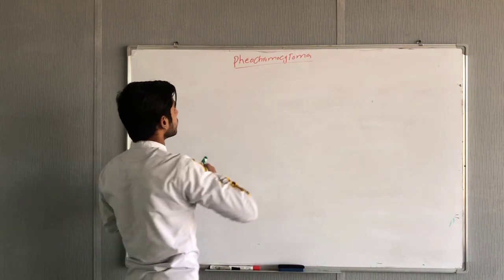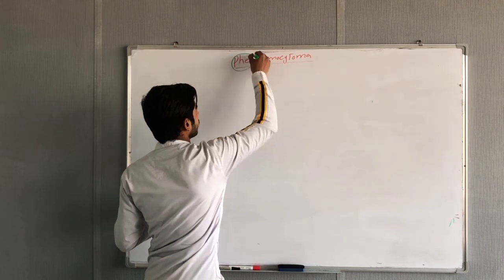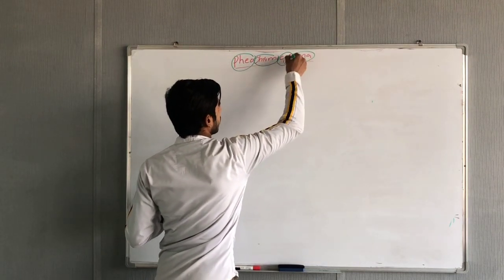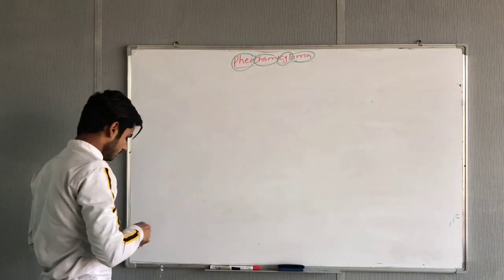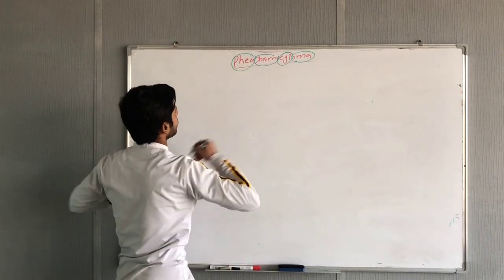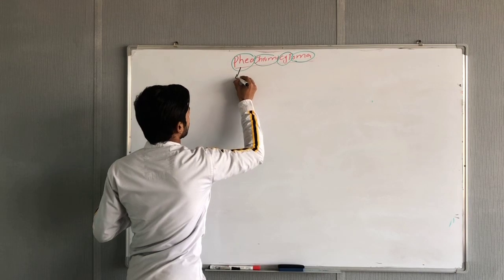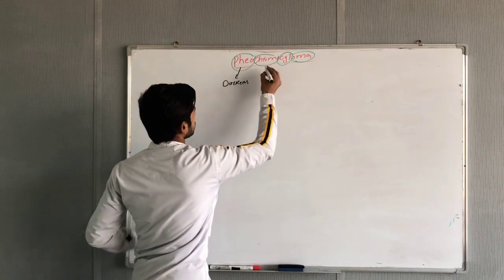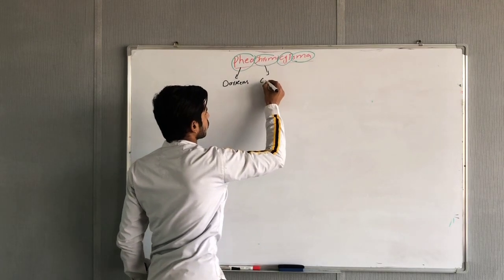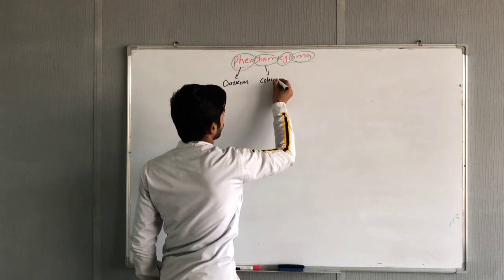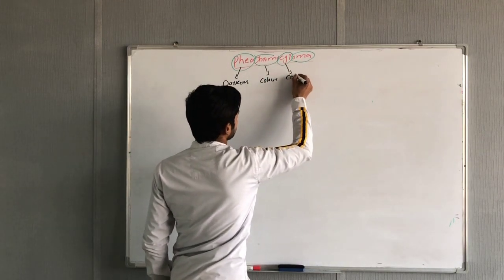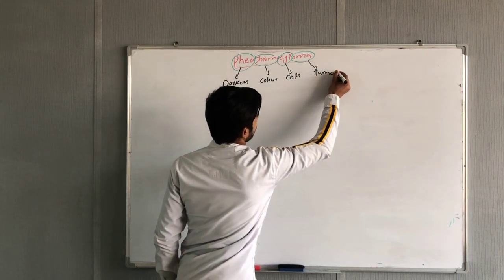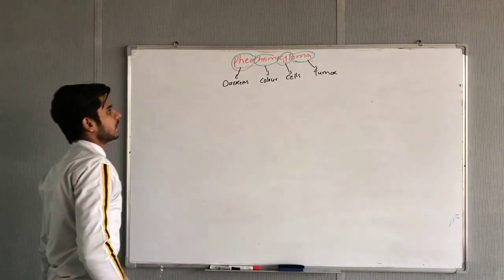Look at this. We have four word parts in pheochromocytoma. First, pheo means darkens. Chromo means color. Cyto means cells, and oma means tumor.